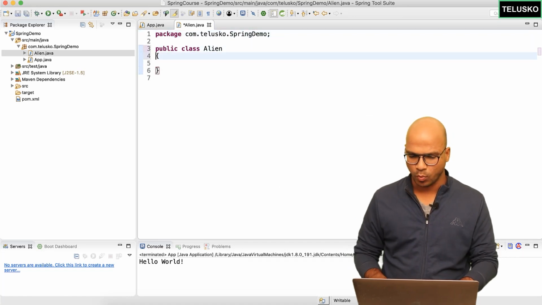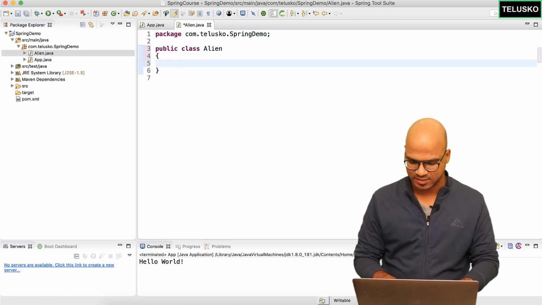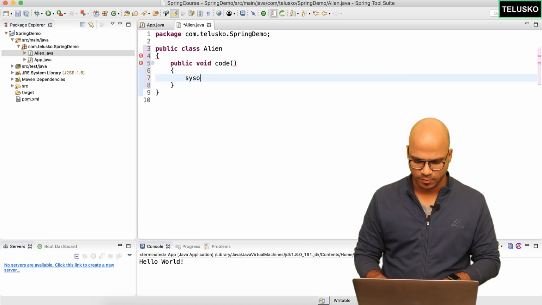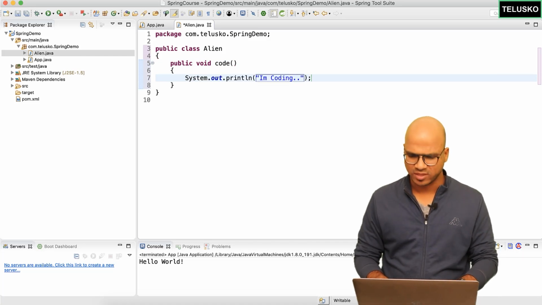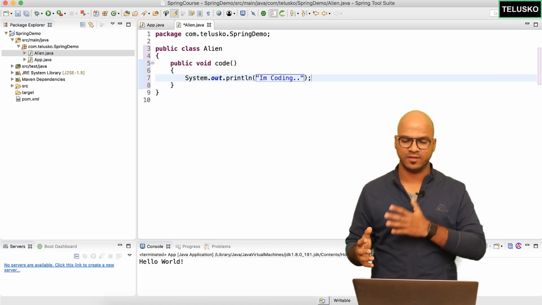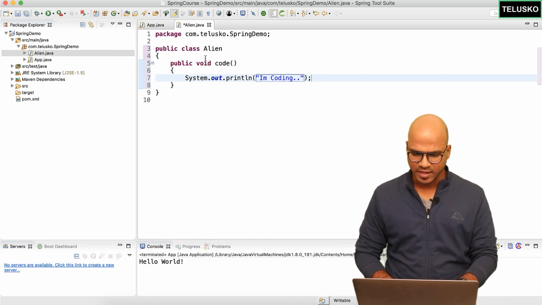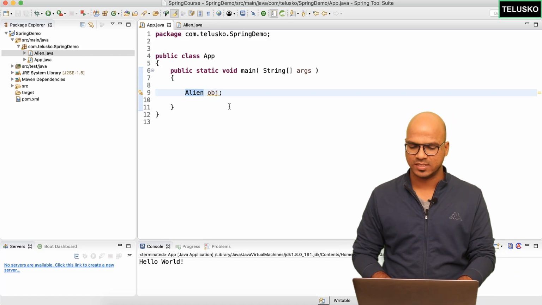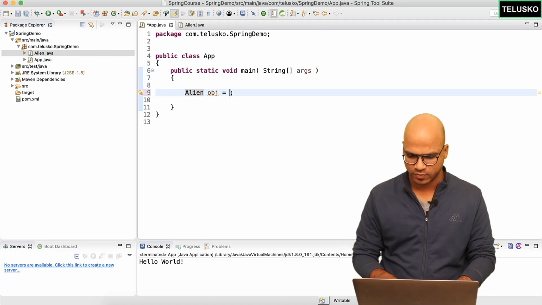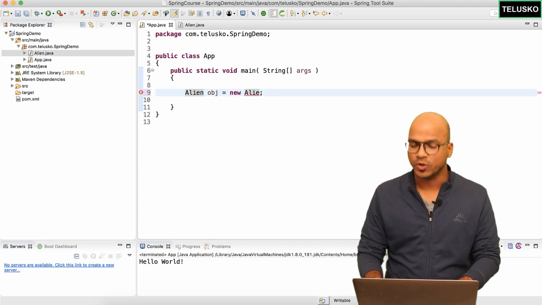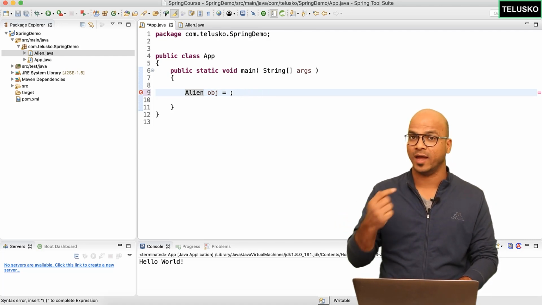Now this is where I want a very simple method, which is, let's say, public void show, or maybe public void code, the same method which we have used earlier. And here we'll print I'm coding. Nothing fancy. We got a simple Alien and a method which is code, and we are printing I'm coding. Okay, so the idea is I want to instantiate this Alien first. So I will simply say equal to new Alien. Oh, hold on, that's what we don't want to do, right? We don't want to instantiate this object by ourselves.